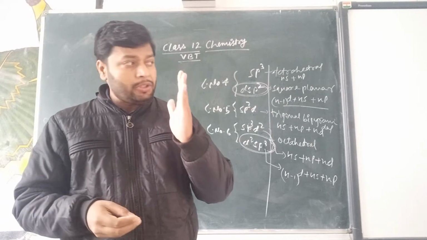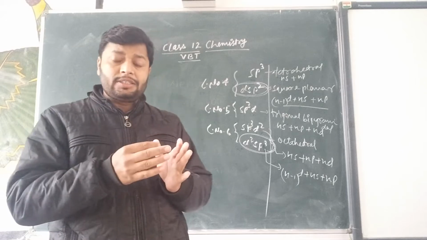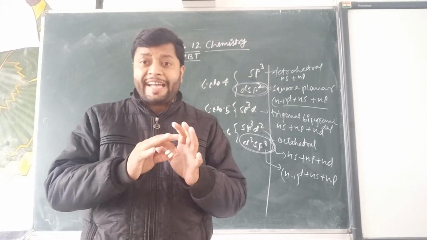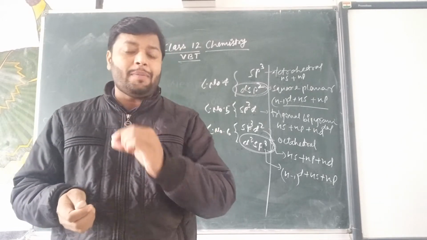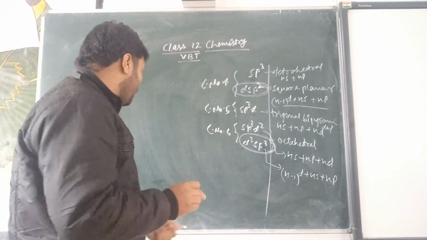So during the valence bond theory explanation, the scientists explained on the basis of magnetic behavior. And for that, I am going to take one example for cobalt.